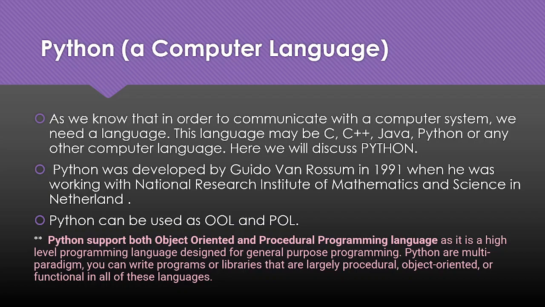There are so many inbuilt functions that we can use, and we can also build up our own logic. We can use the logic and build our own functions and do the programming. So object oriented means we are using the inbuilt things already provided by Python, and procedure oriented means we can build something new in Python as well.